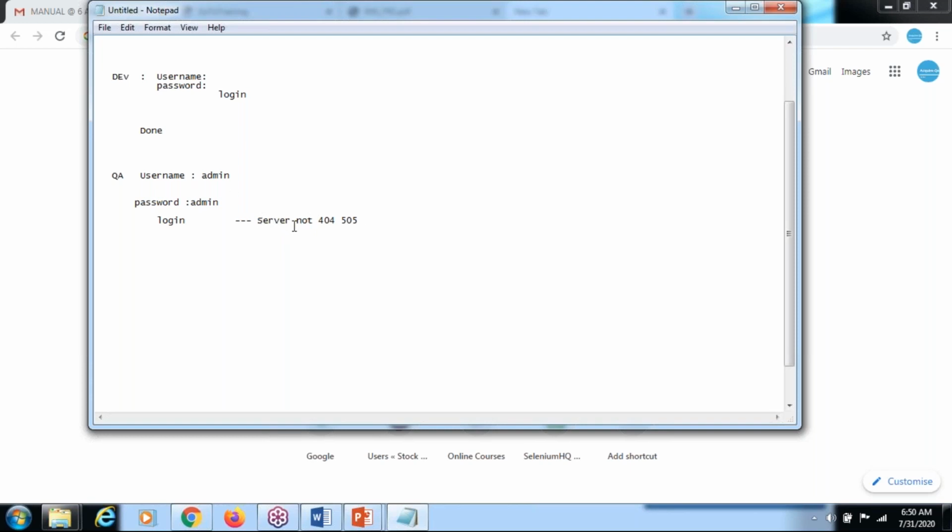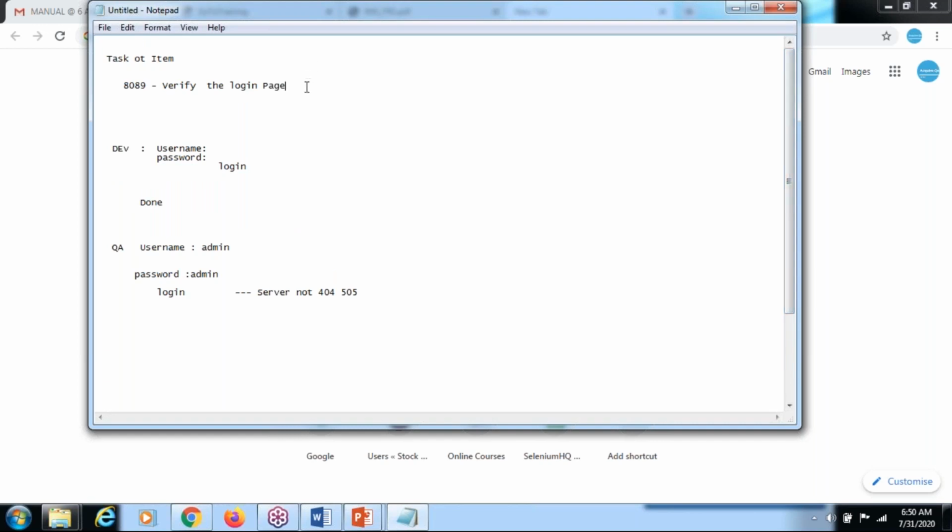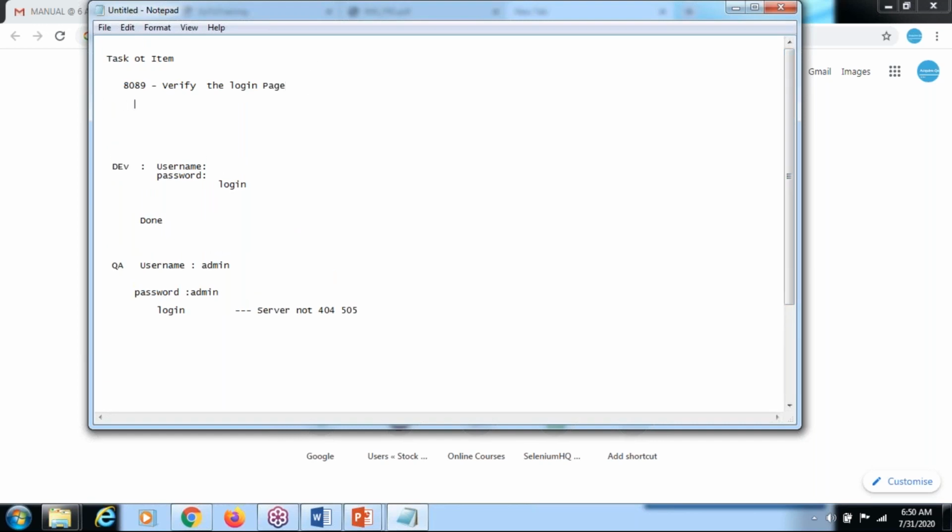Like that, what are the tasks assigned in your name? You need to write the test cases, execute the test cases, and compare the test results, like actual result and expected result. Here it clearly says to verify the login page. Here the description is given: after login with admin and admin, you need to see the admin home page. It is clearly mentioned in the item description.